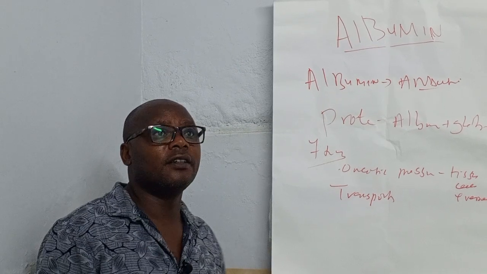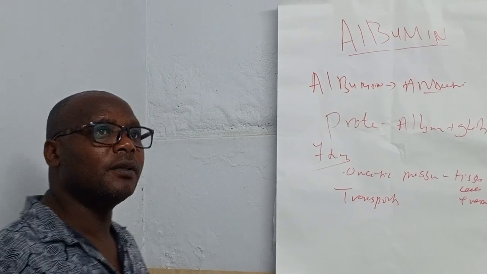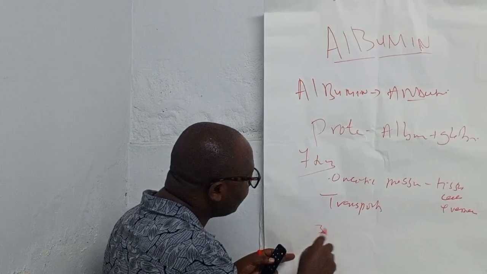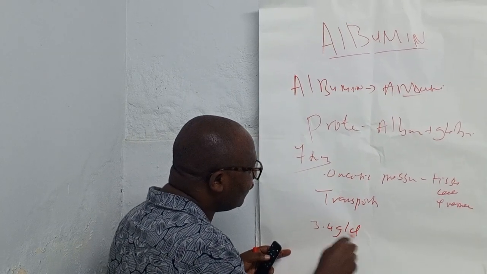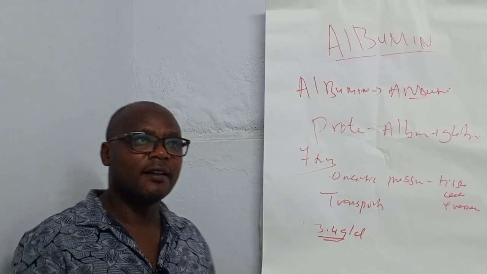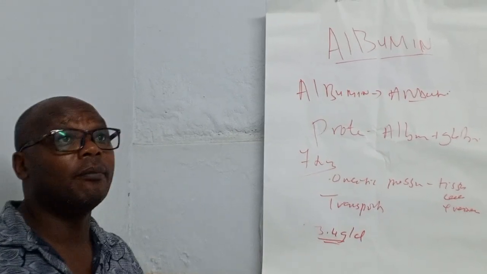In the body, albumin is not supposed to be less than 3.4 grams per deciliter. So it should never be less than 3.4 grams in our body.